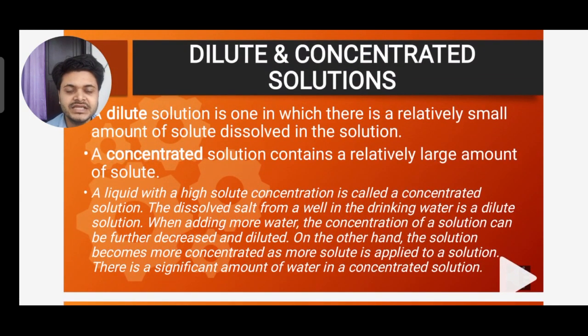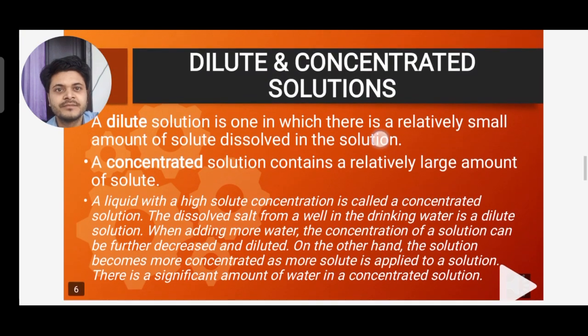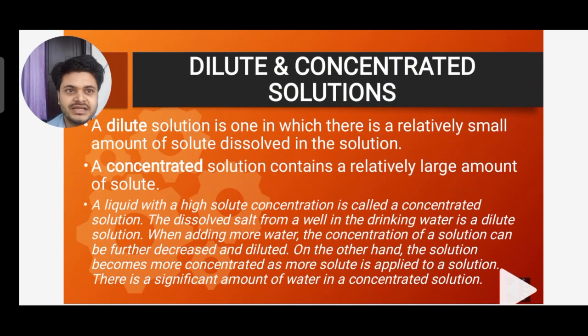Now what are dilute and concentrated solutions? A dilute solution is one in which there is a relatively small amount of solute dissolved in a solution. And next is concentrated solution. A concentrated solution contains a relatively large amount of solute. So a dilute solution has a small amount of solute, and a concentrated solution has a relatively large amount of solute. A liquid with high solute concentration is called a concentrated solution.